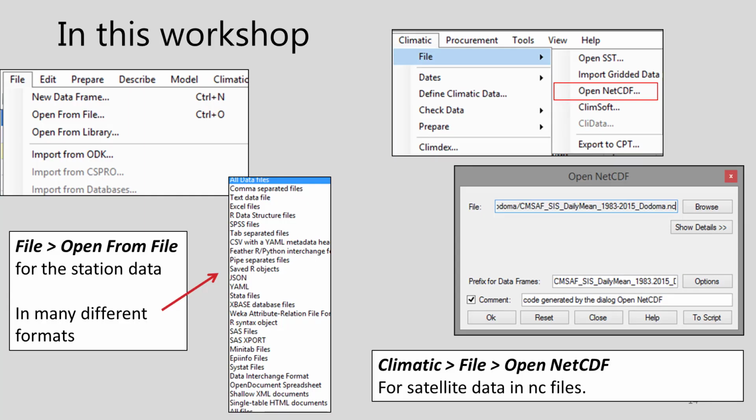In this final slide, we show what we plan to start with at the beginning of the face-to-face part of the workshop. You should be able to read your station data from various formats. There's a special dialog in the Climatic menu to read netCDF files containing satellite data. Then away you go.